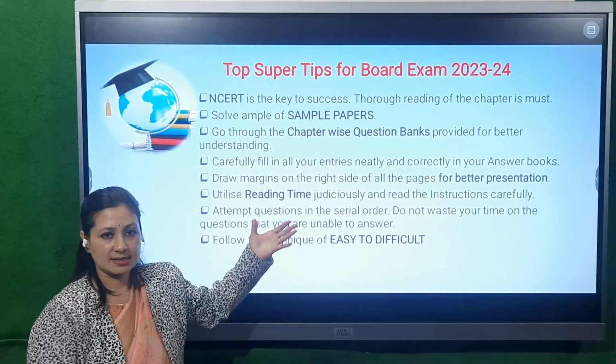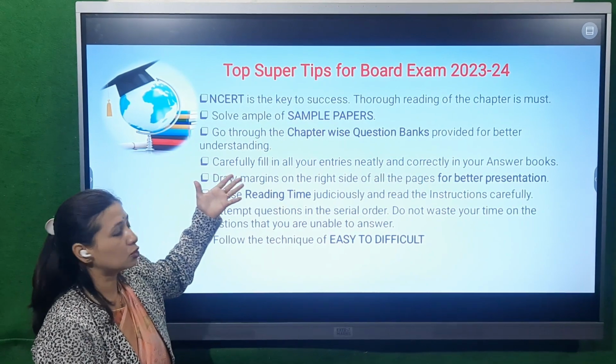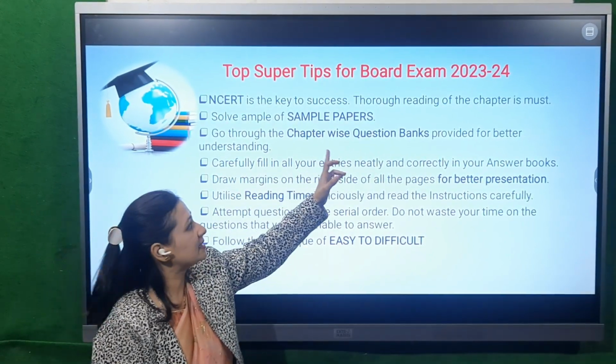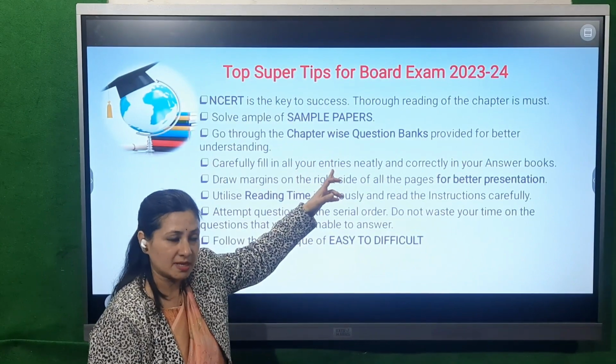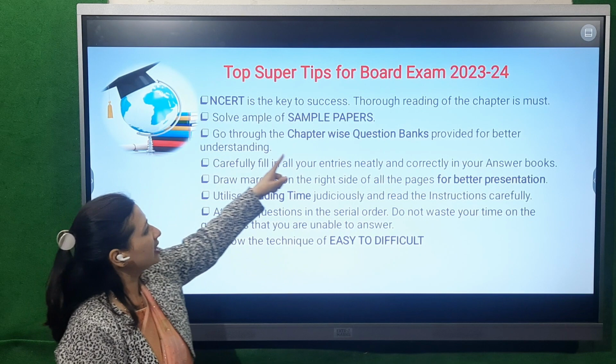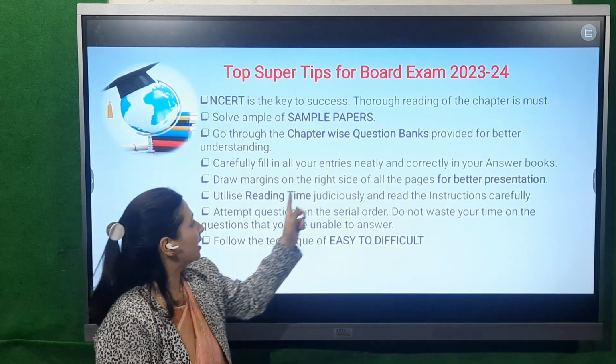NCERT is the key to success. NCERT is your Bible. Please go through each and every topic properly. Solve ample sample papers. The teachers have been giving you model test papers and so many other papers. Keep on solving them with the time. Go through the chapter-wise question banks already provided to you.